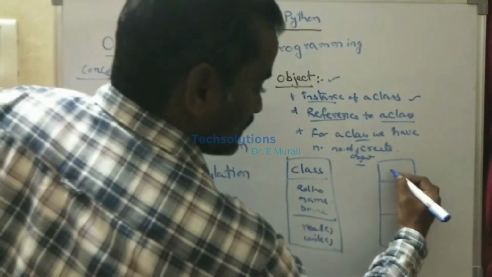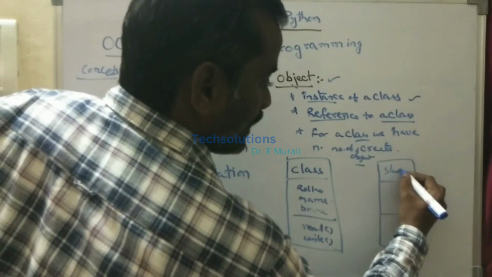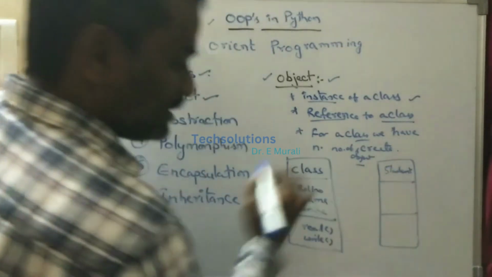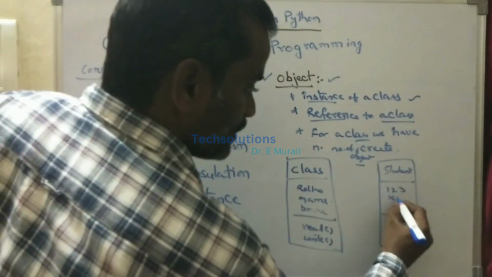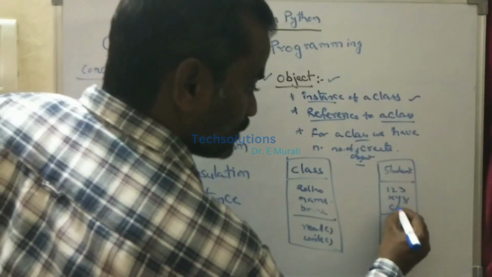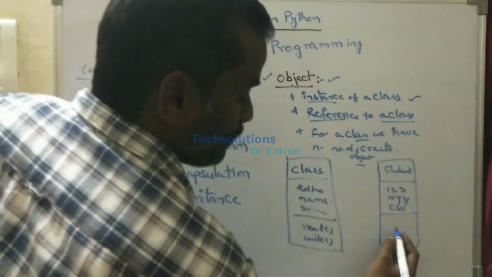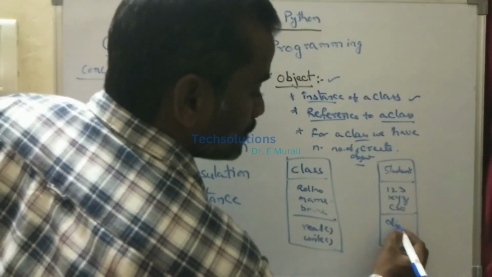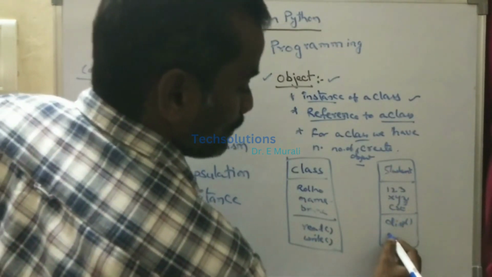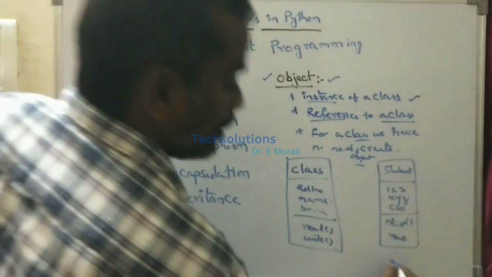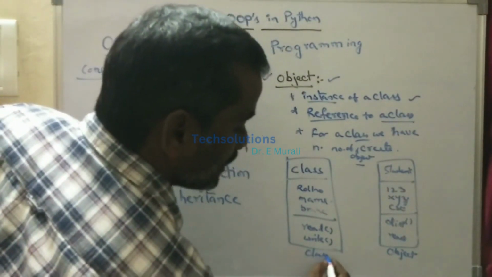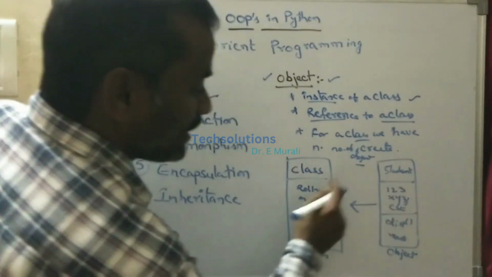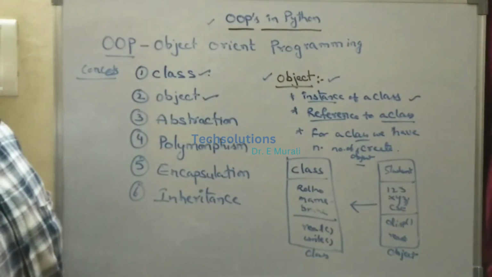Suppose, for example, the class name is Student. Now what is the roll number? Suppose the roll number is 123, the name is some XYZ, and the branch is CSC. Suppose the function they are doing is a display function, or we can perform the read function. Now this is called an object, and this is called a class. This object is a reference to the particular class.